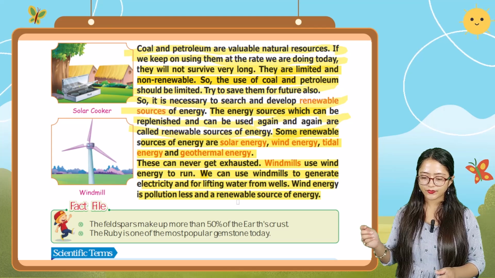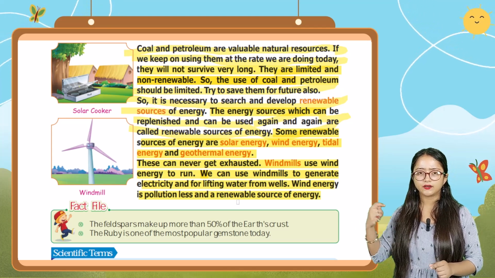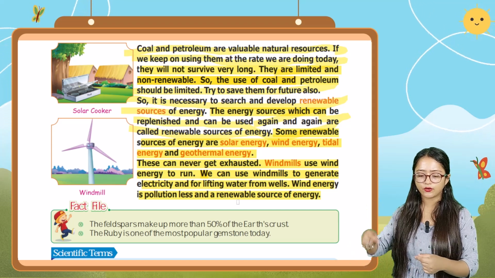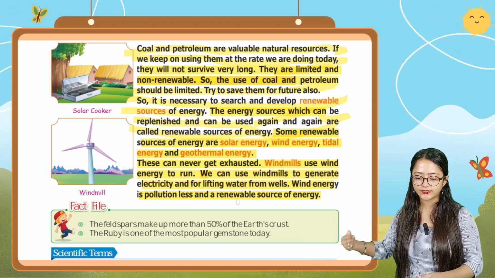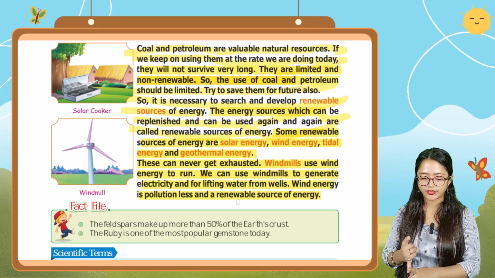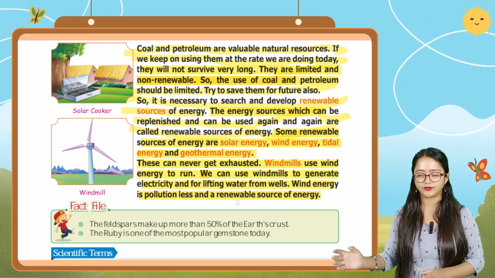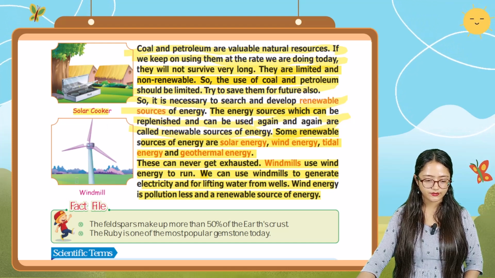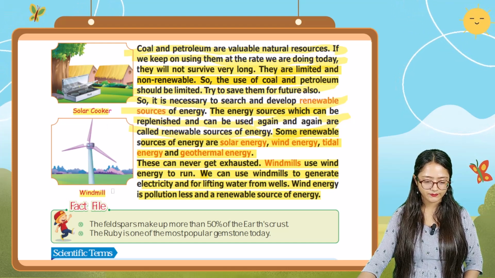Okay. And the windmill which is used for generating electricity is also used for lifting water from wells, and wind energy is the pollution-free one and a renewable source of energy. Okay. Here you can see the solar cooker figure and the windmill.